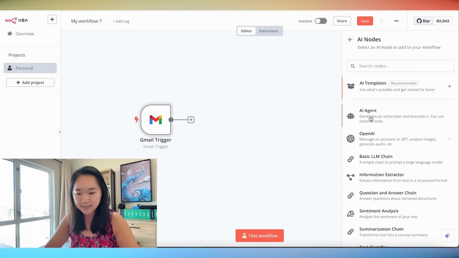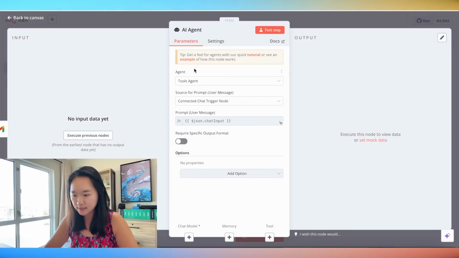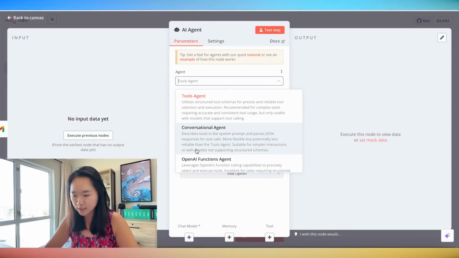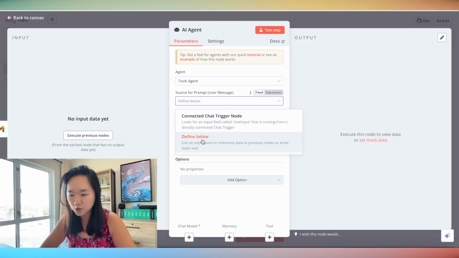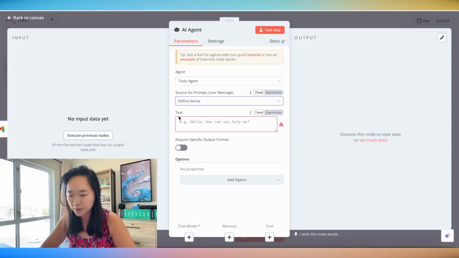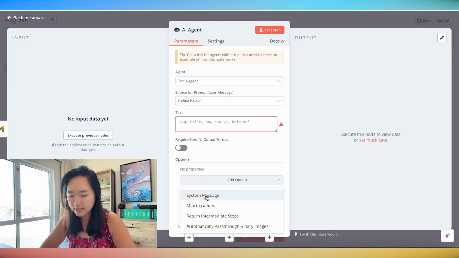I'm going to select AI agent, and here I'm going to select tool agent from this dropdown. And for the source of prompt dropdown, I'm going to select define below. In the text here, this is where I'm going to put in my prompt or instructions that I'm going to give to this AI agent. I can also create a system prompt.